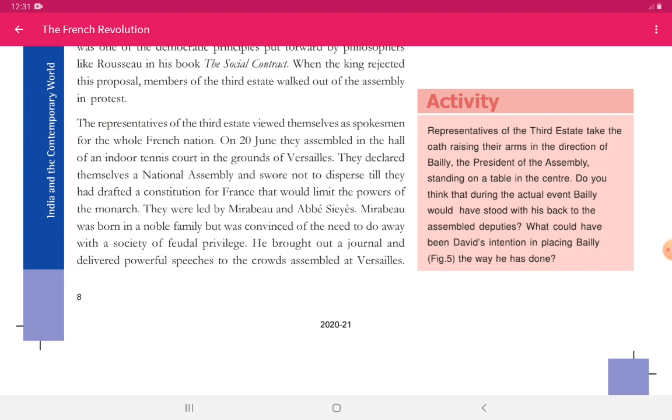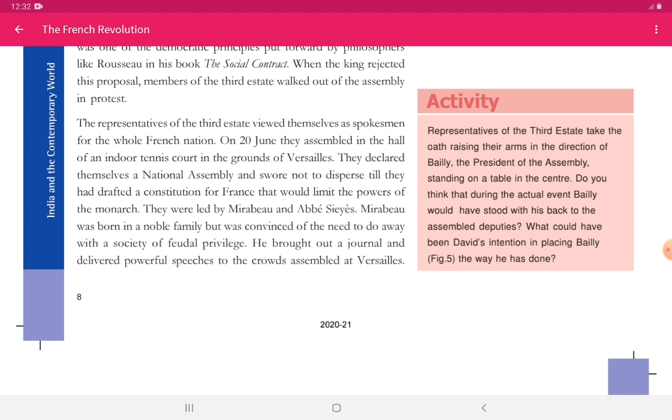So they had to do something that would limit the power of the monarch, and they swore that they would not move from there till they had drafted the constitution which would limit or end the powers of the monarch. They were led by Mirabeau and Abbe Sieyes. Now you can see over here, you need to underline this also. It is a 1 mark question, the contribution of both people.